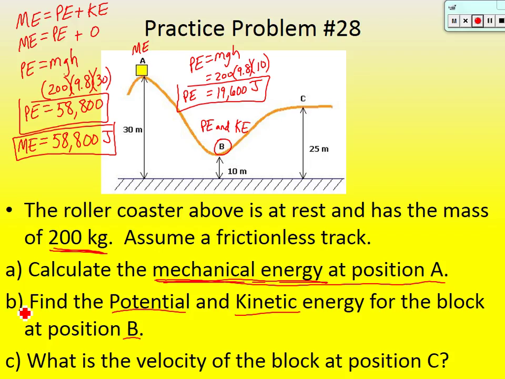Good. You just subtract it. If we go back to this definition of mechanical energy, it's equal to potential plus kinetic. So you just subtract it. Here's what I mean. Mechanical energy is equal to potential energy plus kinetic. Well, we've got mechanical energy. It's going to stay the same. We can't create more energy than that. It's always going to stay the same. So 58,800